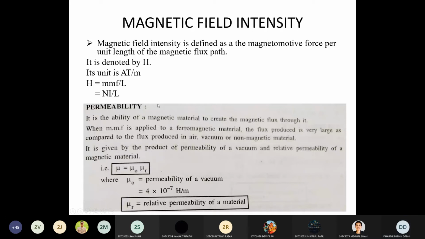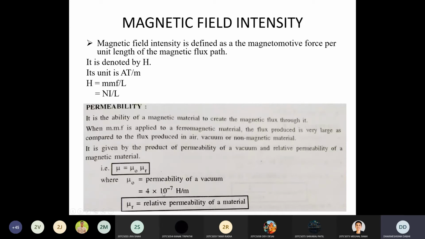Same as in an electric circuit, permittivity epsilon is equal to epsilon 0 into epsilon r. In a magnetic circuit, we have permeability, whose symbol is mu, equal to mu 0 into mu r. And mu 0 is the absolute permeability, a constant, 4 into 10 raised to minus 7 H by m. Clear? Same like epsilon 0, which is constant in the electric circuit. We know the constant value 8.85 into 10 raised to minus 12. Same way in the magnetic circuit, this absolute permeability is constant. Clear? That is the absolute permeability of air and vacuum.